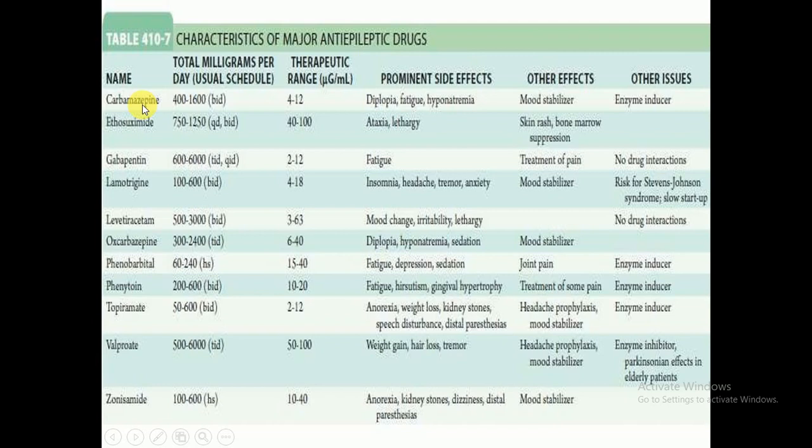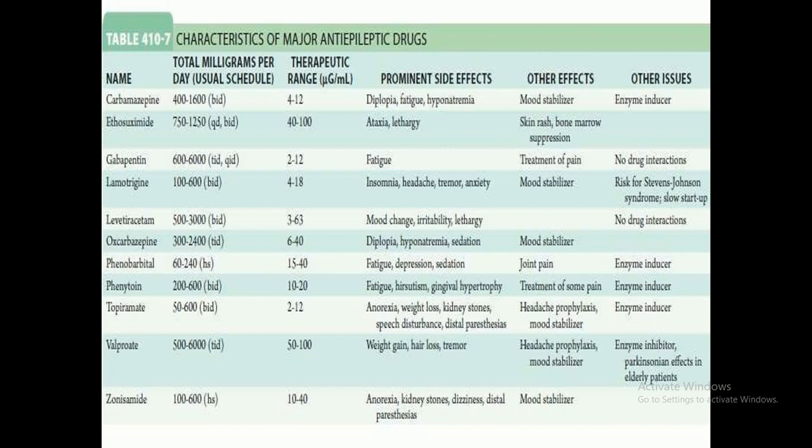So carbamazepine is available at the dose of 400 to 1600 milligram per day, usual schedule twice a day, and the therapeutic range is 4 to 12. The prominent side effects reported are diplopia, fatigue, and hyponatremia, which I have already discussed. Other effects are mood stabilizer, and the other issue is that carbamazepine is an enzyme inducer agent.